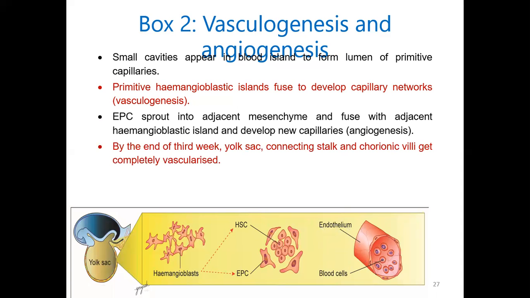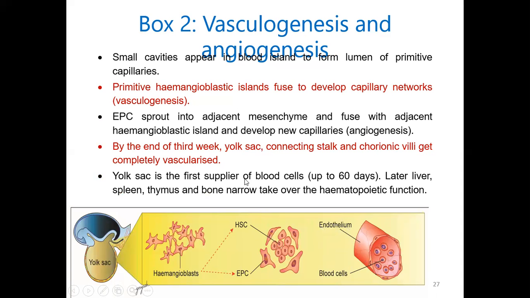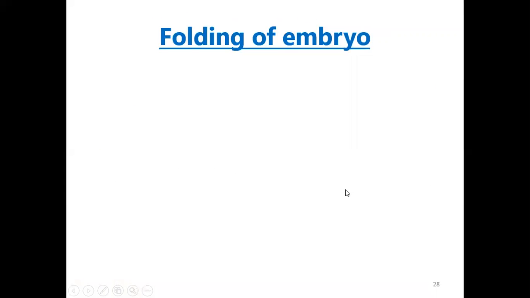By the third week, the yolk sac, connecting stalk, and chorionic villi get completely vascularized. The yolk sac is the first supplier of blood cells, up to 60 days. Later, the liver, spleen, thymus, and bone marrow will take over the hematopoietic function.